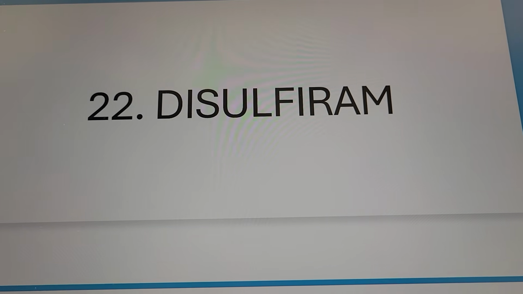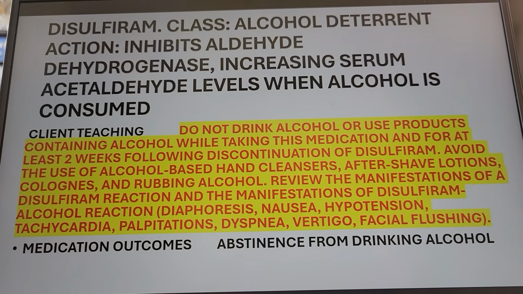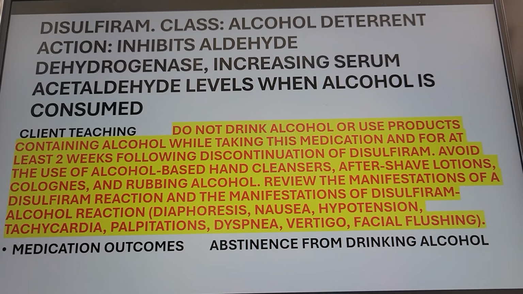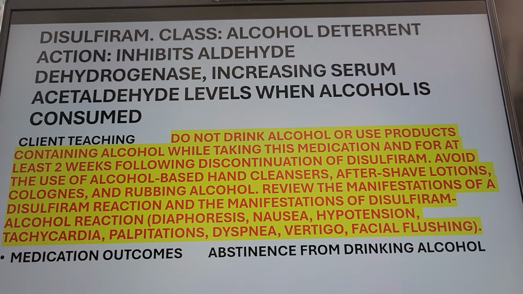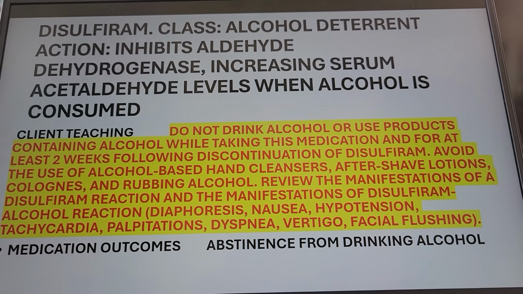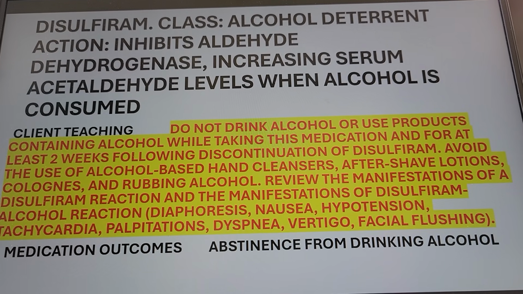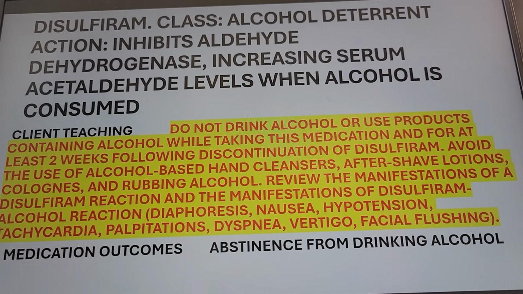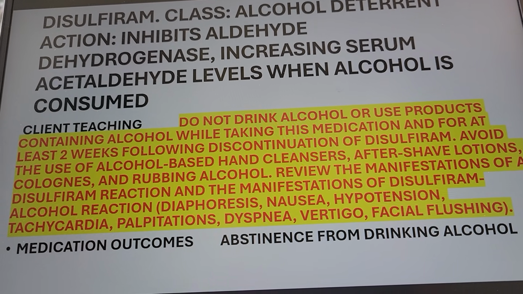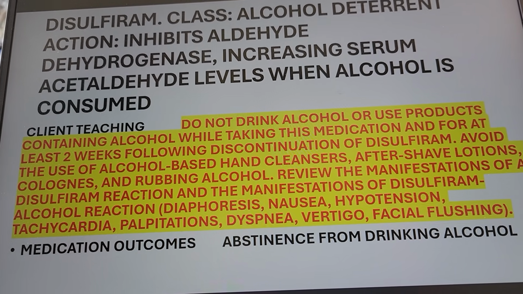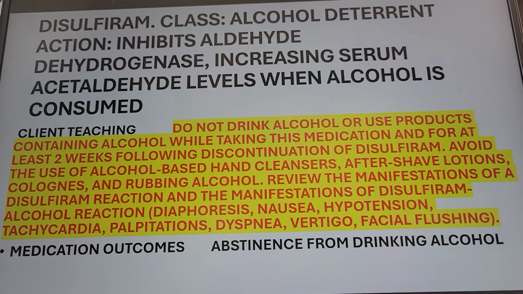So this is disulfiram or Antabuse. It is your alcohol deterrent to stop alcohol, right? For people that are alcoholic. And how it works, it inhibits this enzyme here, aldehyde dehydrogenase. It increases the serum level of acetaldehyde when the alcohol is consumed. No wonder they become very, very nauseous, right? So if they drink alcohol, it will increase this level of serum acetaldehyde in the blood.